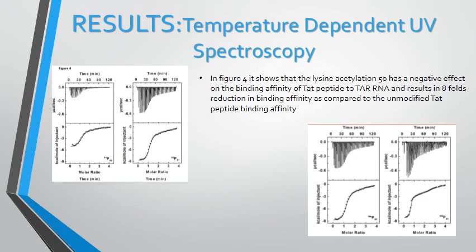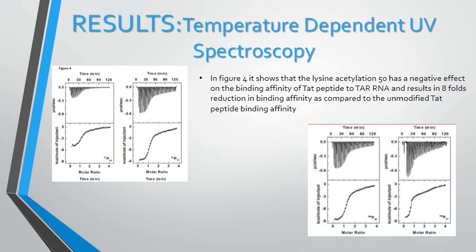The results of the temperature-dependent UV spectroscopy in Figure 4 show that lysine acetylation at K50 has a negative effect on the binding affinity of TAT peptide to TAR RNA and results in an 8-fold reduction in binding affinity as compared to the unmodified TAT peptide.